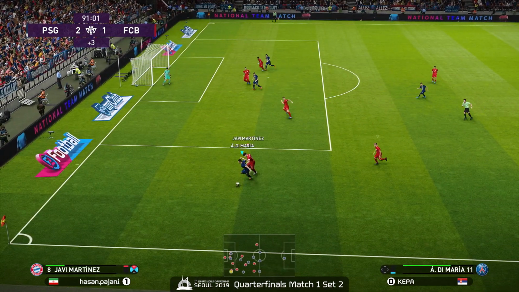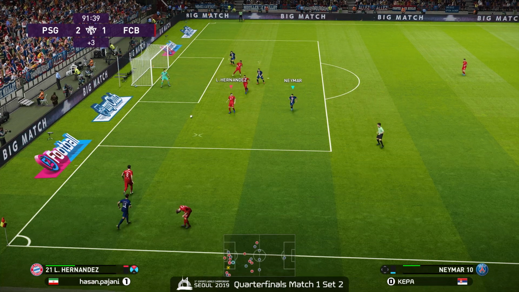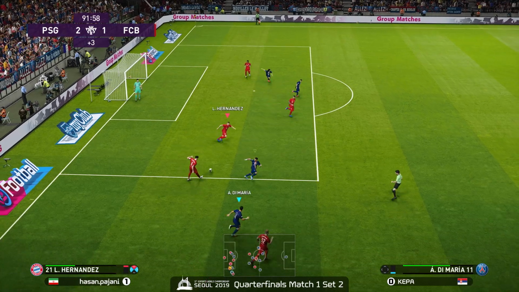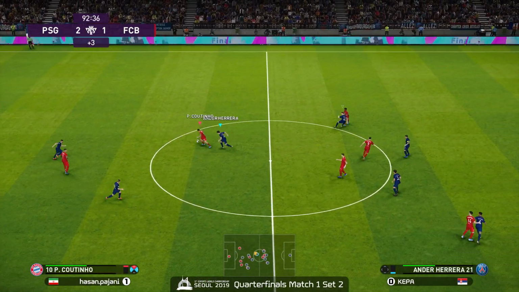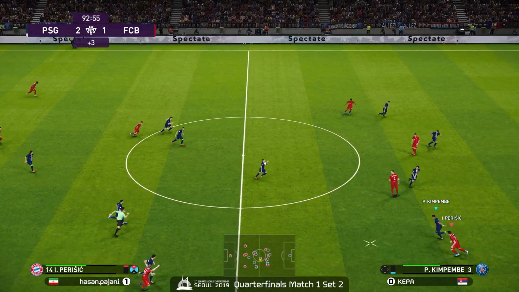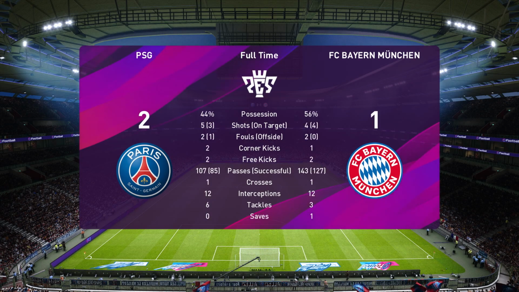Yeah, down to the wire. Demaria. Maria, rather. In and rebounded. Now, one final possession is all it's going to take. Can Hassan Pajani get on time? Oh, the turnover cleared, and that is going to do it. Kepa with a comeback in dominant fashion to take a 2-1 victory.